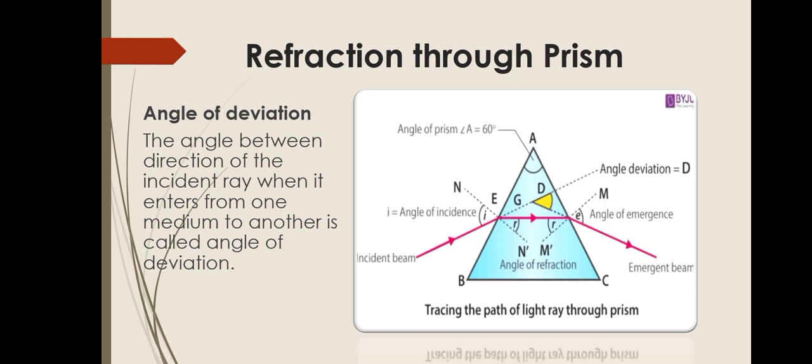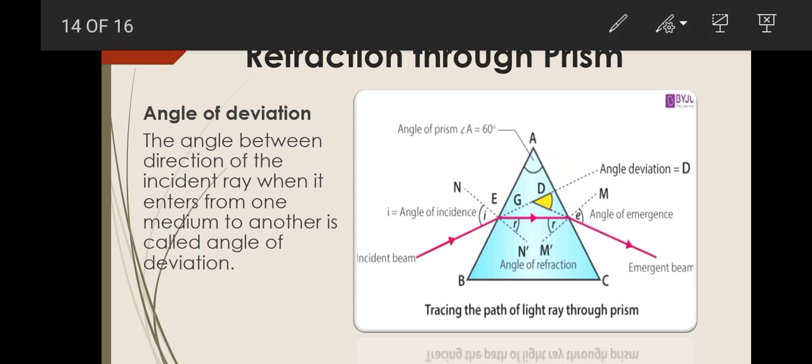Now let's see how the light gets refracted through a prism. Here a prism is shown. As the prism is made up of glass, we will treat it as a denser medium, and the incident ray is present in air. Here are two different mediums, so that we can see how the light enters inside the prism and gets refracted. You can see the incident beam.